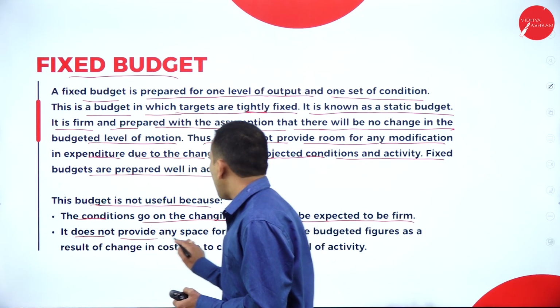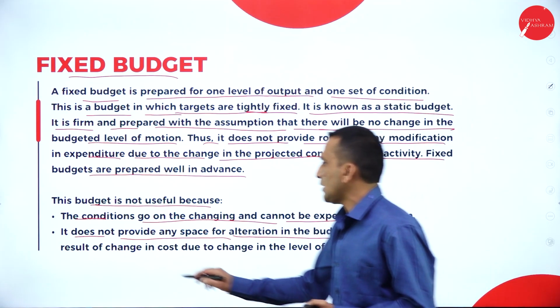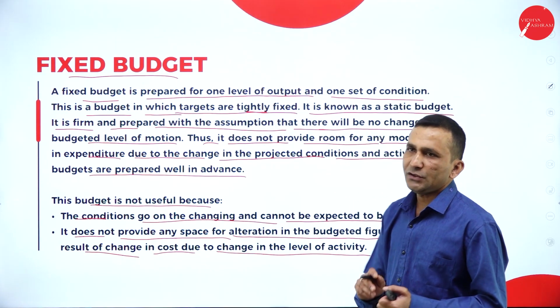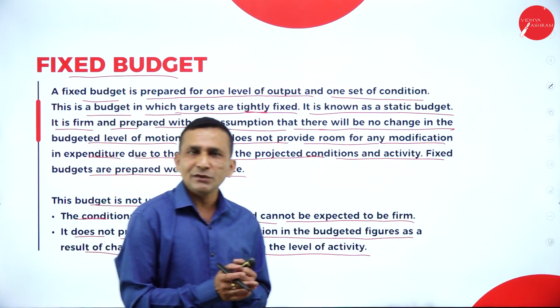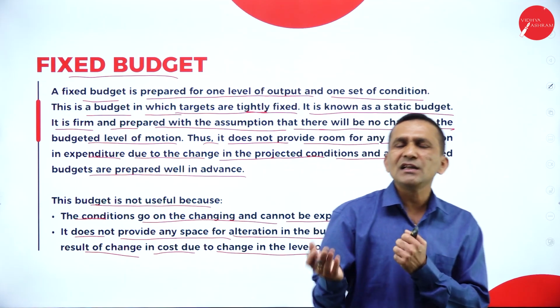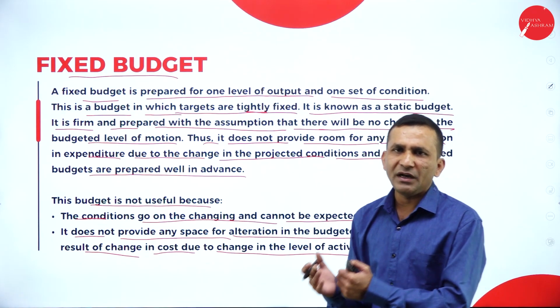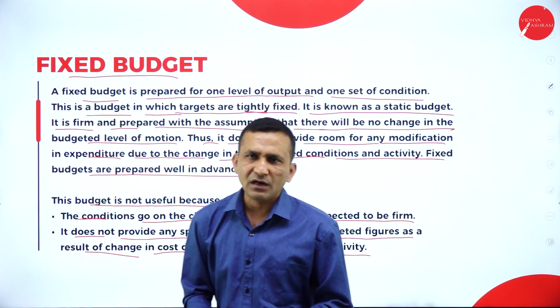It does not provide any space for alteration in the budgeted figure as costs change with the level of activity. If previously only 3 activities were adopted and they increase, the cost varies on the activity basis, and even the material cost and labor cost keep on changing. In that case it's very difficult.